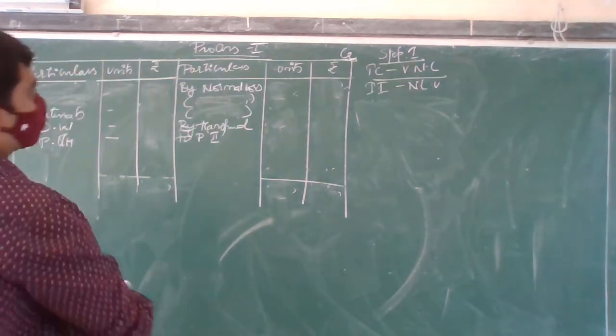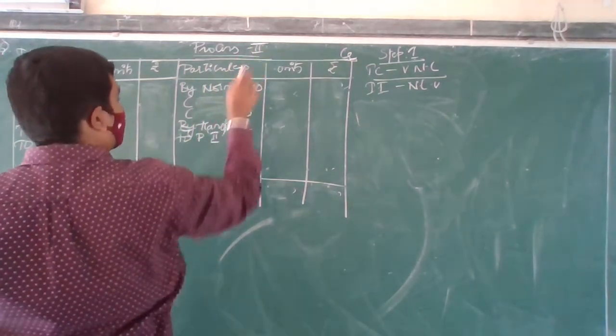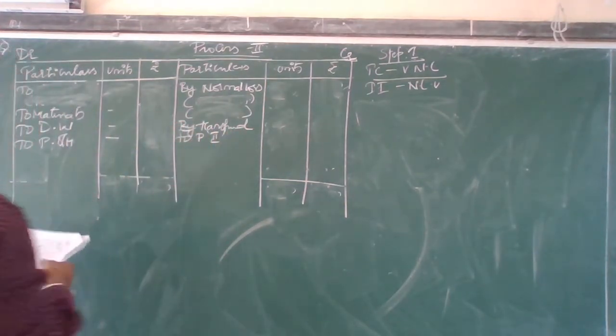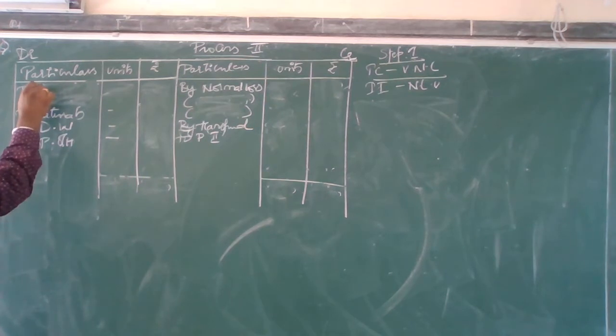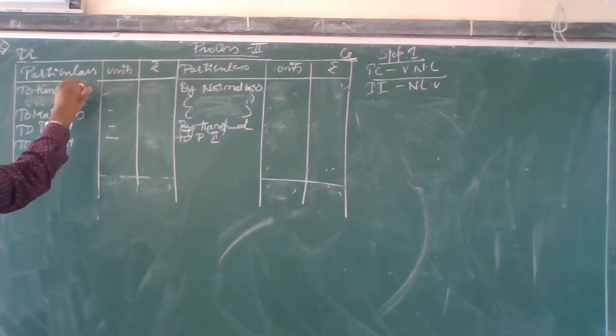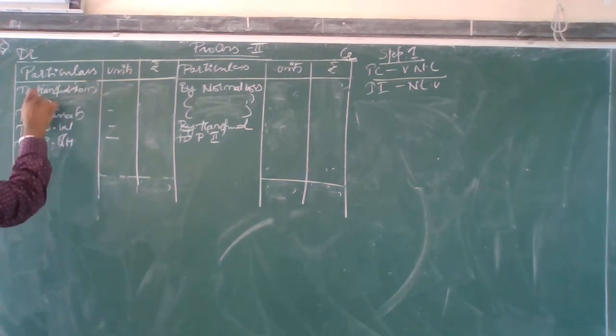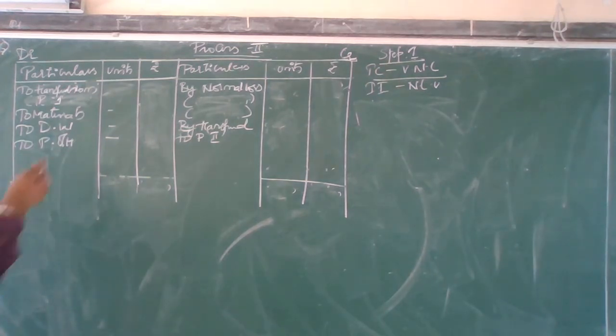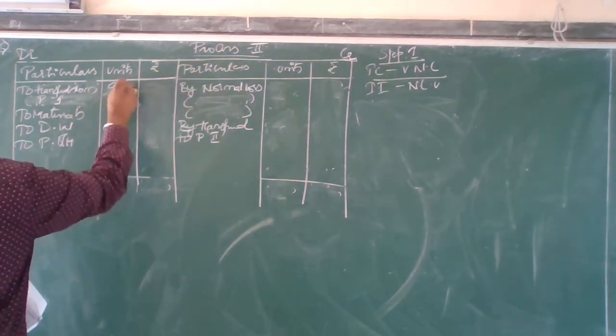Okay, this is process 2. Here, transfer to process 3. Next, to transferred from process 1. How much is transferred from process 1? 950, and then how much?